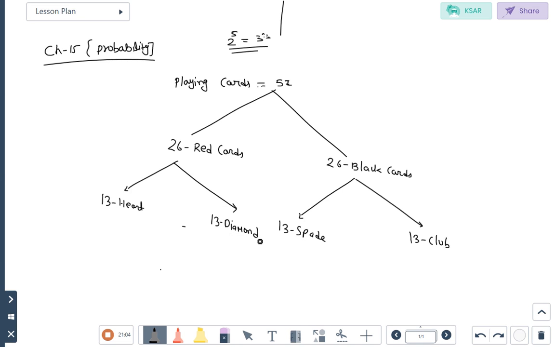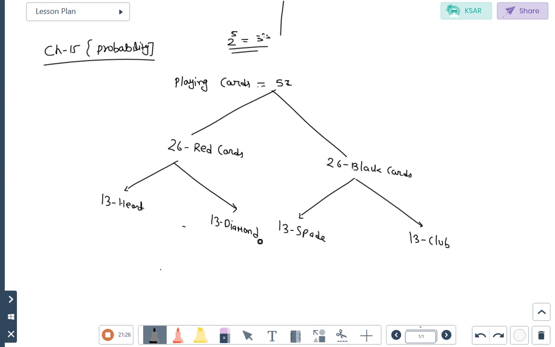You know heart is red pan, diamond is eent, spade is hukum, and club is chidi. So these two colors are black and the remaining two colors are red. So the total number of playing cards is 52: 13, 13, 13, 13. That will come to 52 cards.